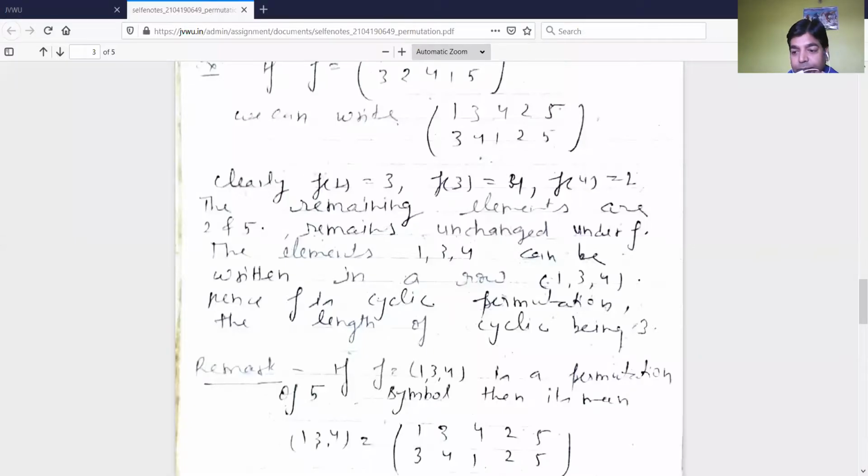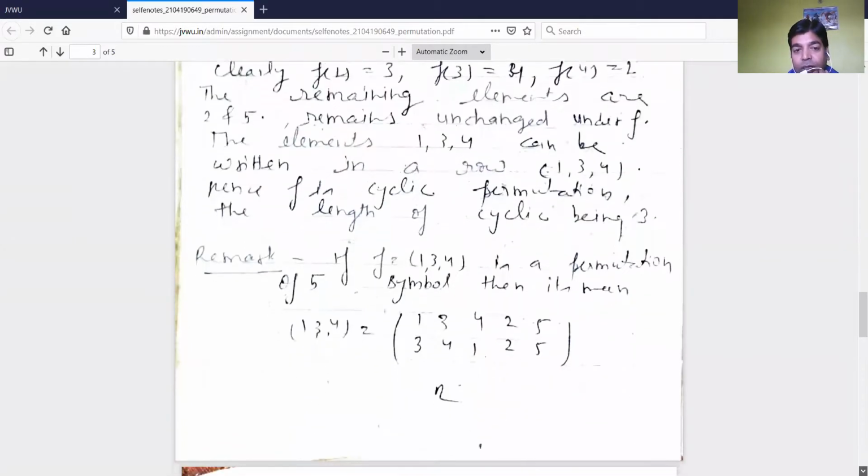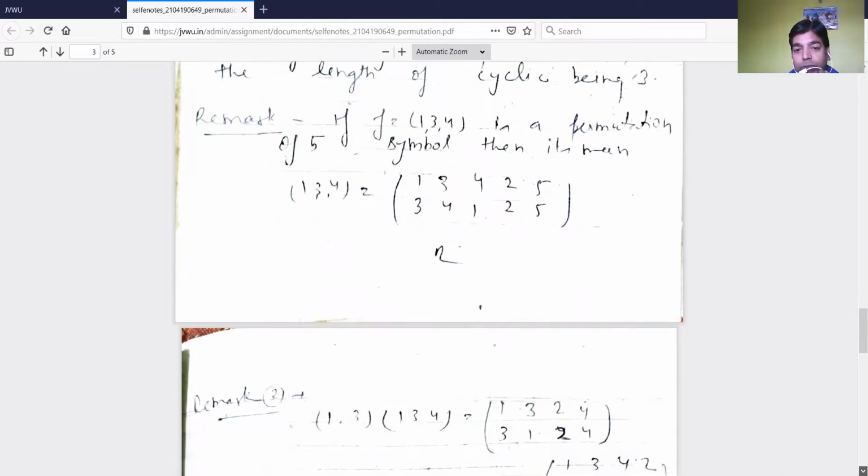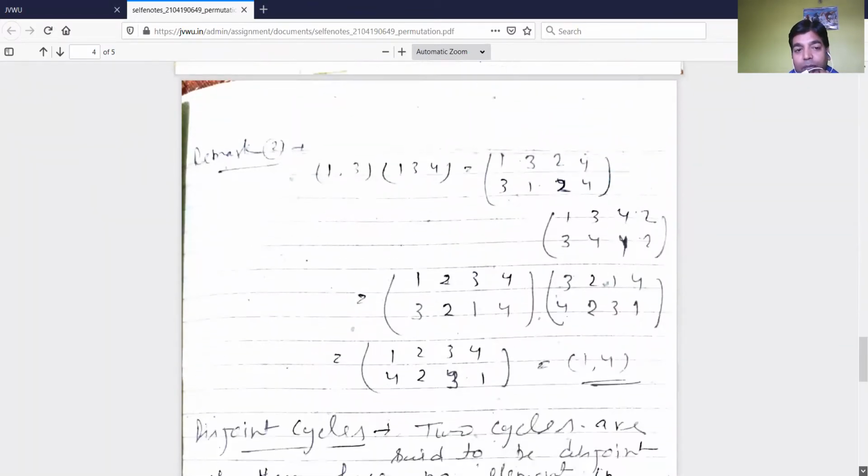Now, the next remark. If F is equal to (1 3 4) is a permutation of 5 symbols, it means 1 is related to 3, 3 is related to 4 and 4 is related to 1. And the remaining elements, because the number of symbols is 5, are 2 and 5, so 2 and 5 remain unchanged.